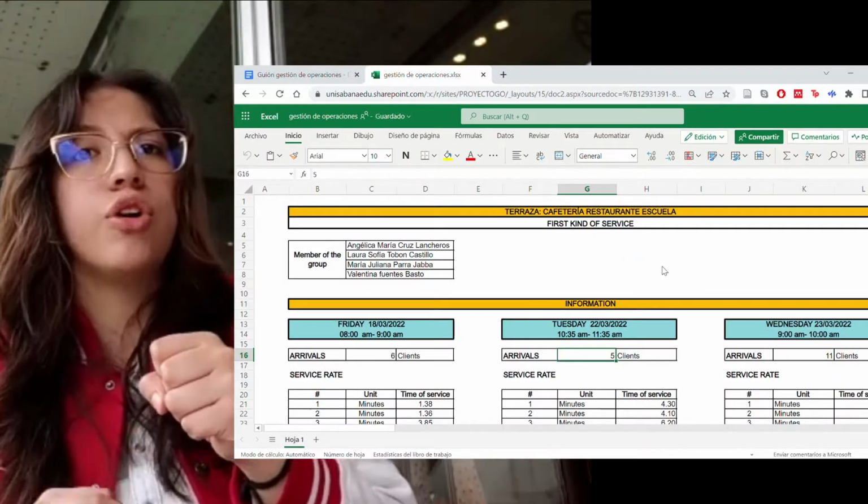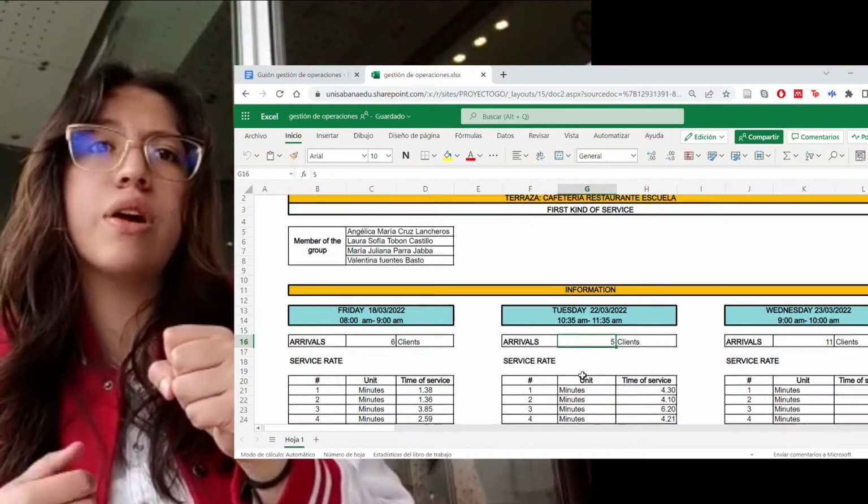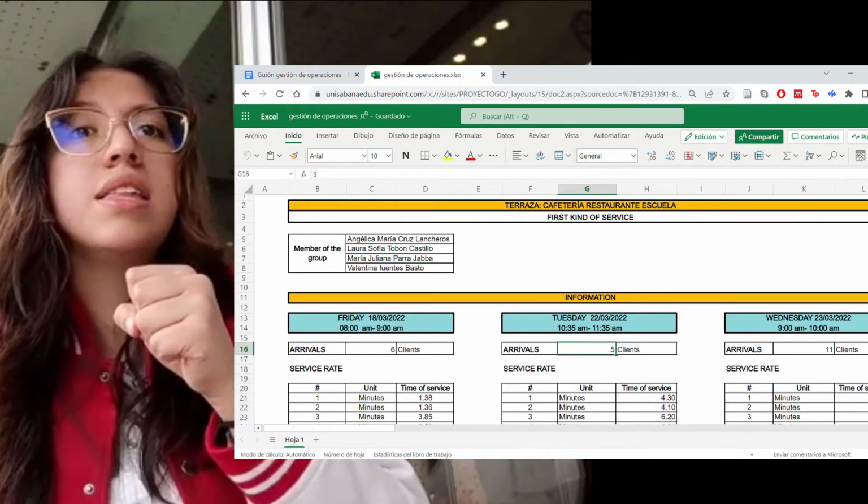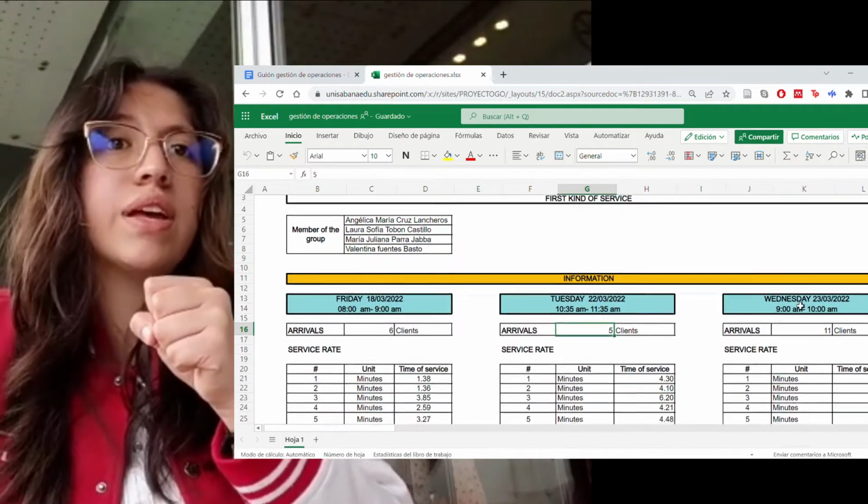We continue with Angelica. Okay, thanks, Vale. So in this part we have to explain rho. First, lambda. We take the numbers of arrival during 1 hour for 3 days, calculating the average, as you can see in the Excel. This means that the arrival rate is equal to 7 clients per hour.